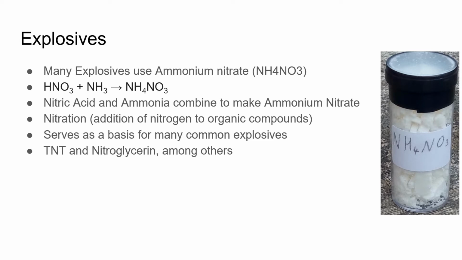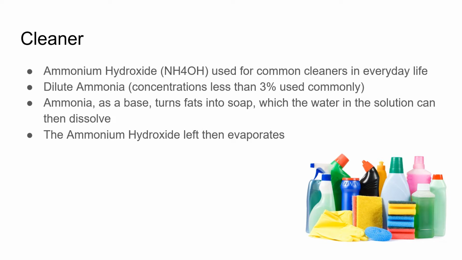Many explosives use ammonium nitrate. Ammonium nitrate comes from a reaction of nitric acid and ammonia. The nitric acid, by the way, is also produced partially using the Haber-Bosch process. They use nitration, which is the addition of nitrogen to organic compounds. It serves as a basis for many common explosives such as TNT and nitroglycerin, among others.